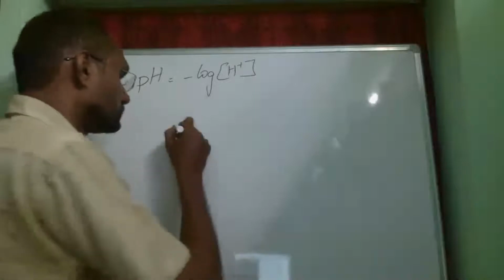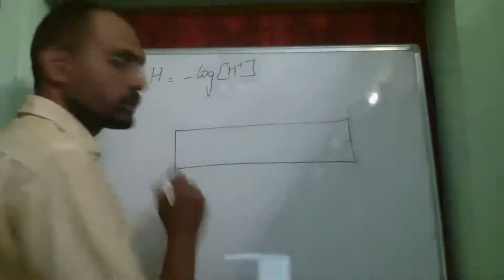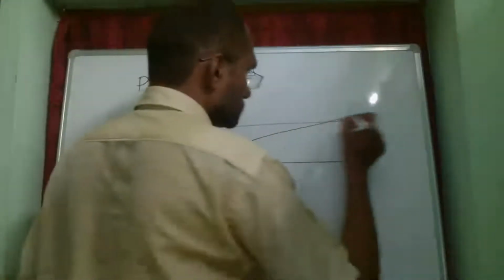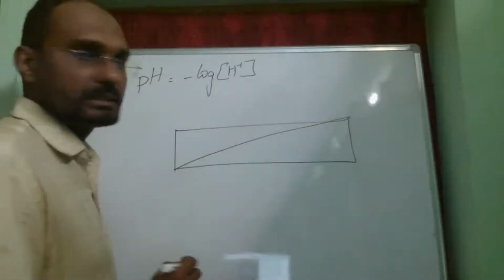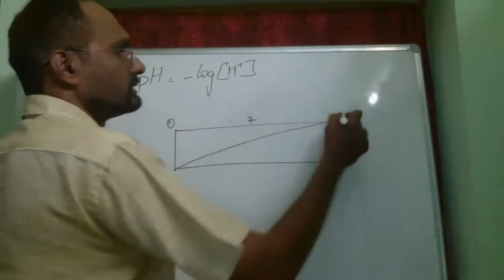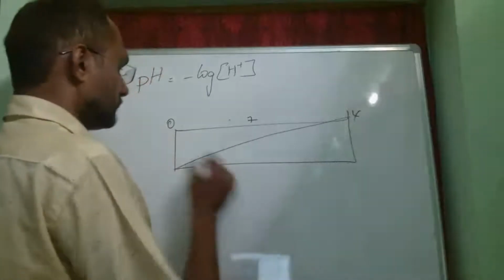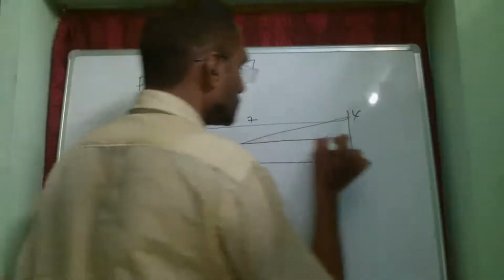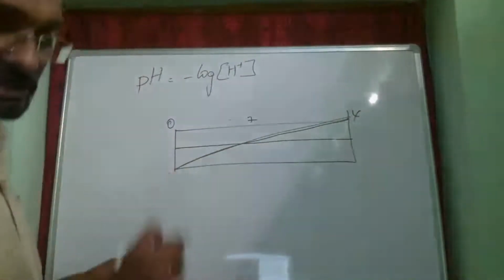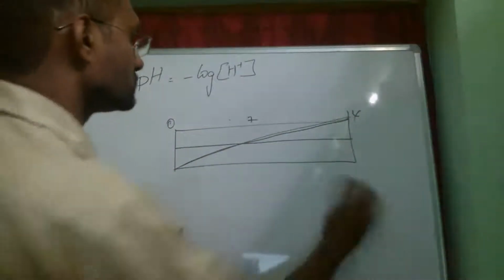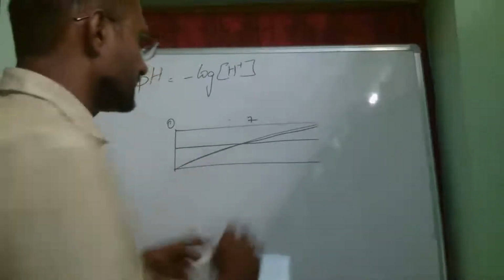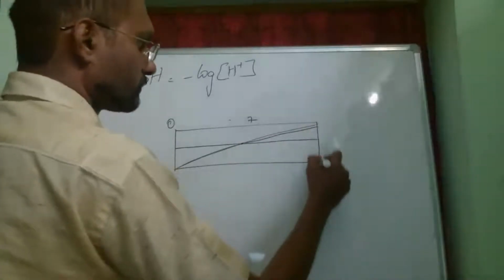If I have to draw the pH scale, it has readings starting from 0, 1, 2, 3, 4, 5, 6, 7 till 14. Please excuse my excellent drawing skills, because these are supposed to be equal, making this the center.